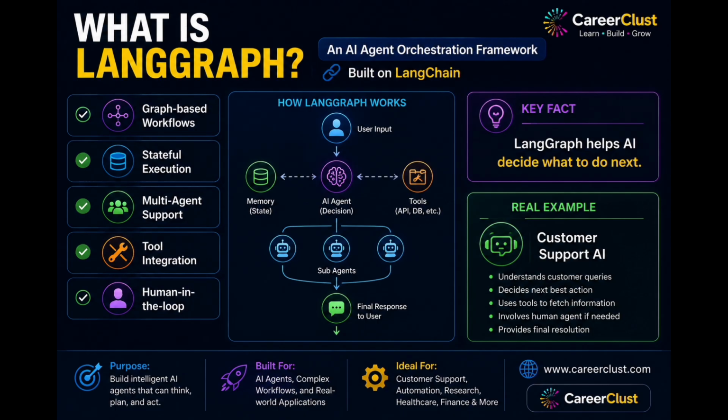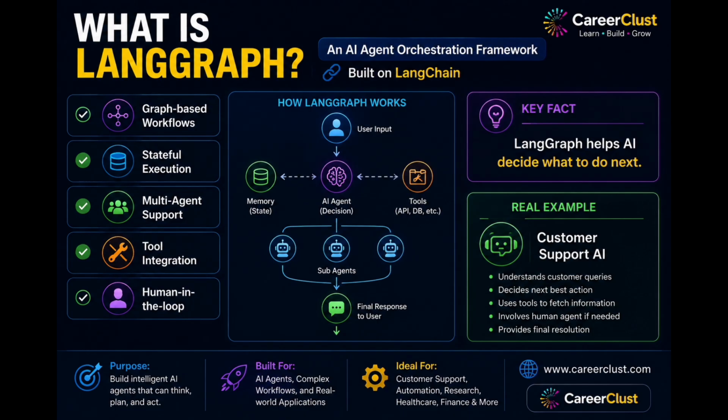Instead of executing a fixed sequence of steps, LangGraph allows AI to decide what should happen next based on the current situation. It supports graph-based workflows, state management, multiple AI agents, tool integration, and even human approval when needed.